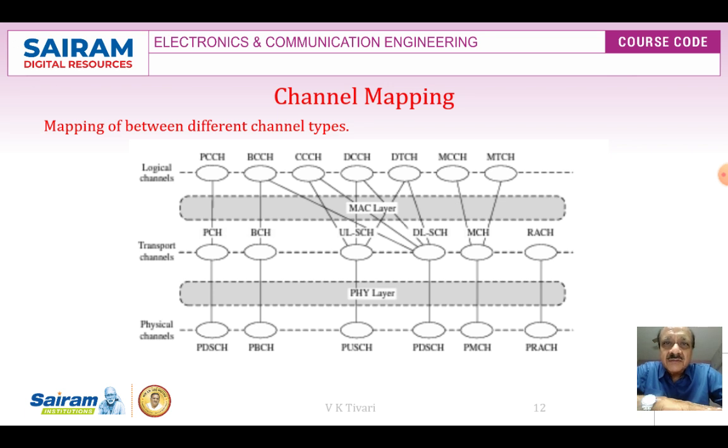You can see the PUSCH is connected to the physical layer, and the physical layer is connected to the uplink shared channel, which is connected to DCCH, DTCH or CCCH. In the same way the downlink shared channel is also connected to DTCH, DCCH, CCCH and BCCH. This is for carrying the information and performing the job of the system.